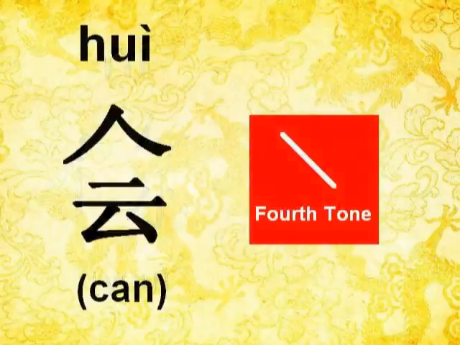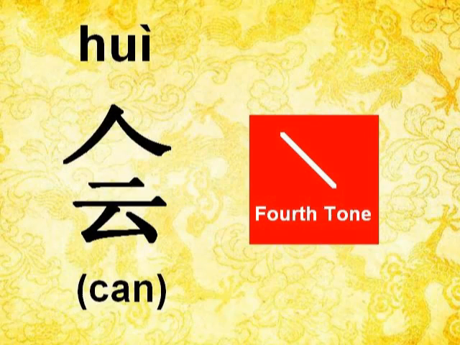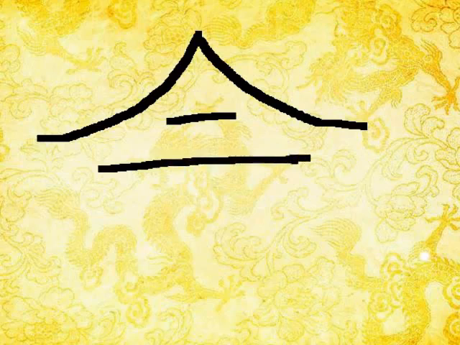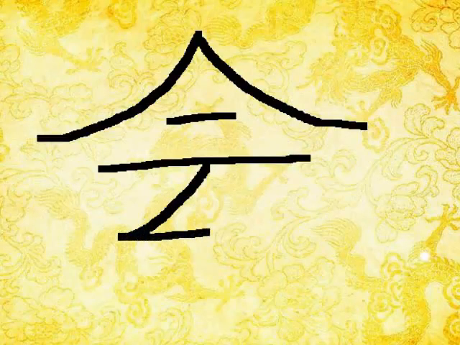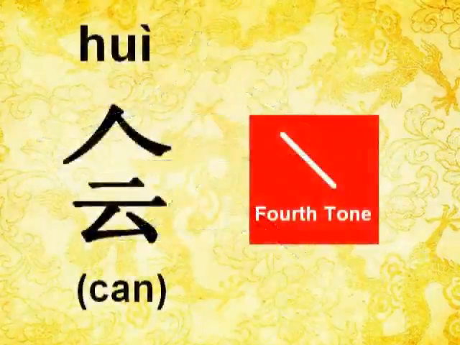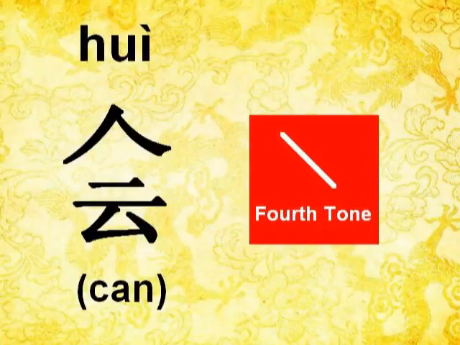So let's have a look at the next character, 会. 会 means can. Again, it is an upper and lower structure. The way of writing this character is from up to down, and you can see different components put together as one character. The pinyin is hui.